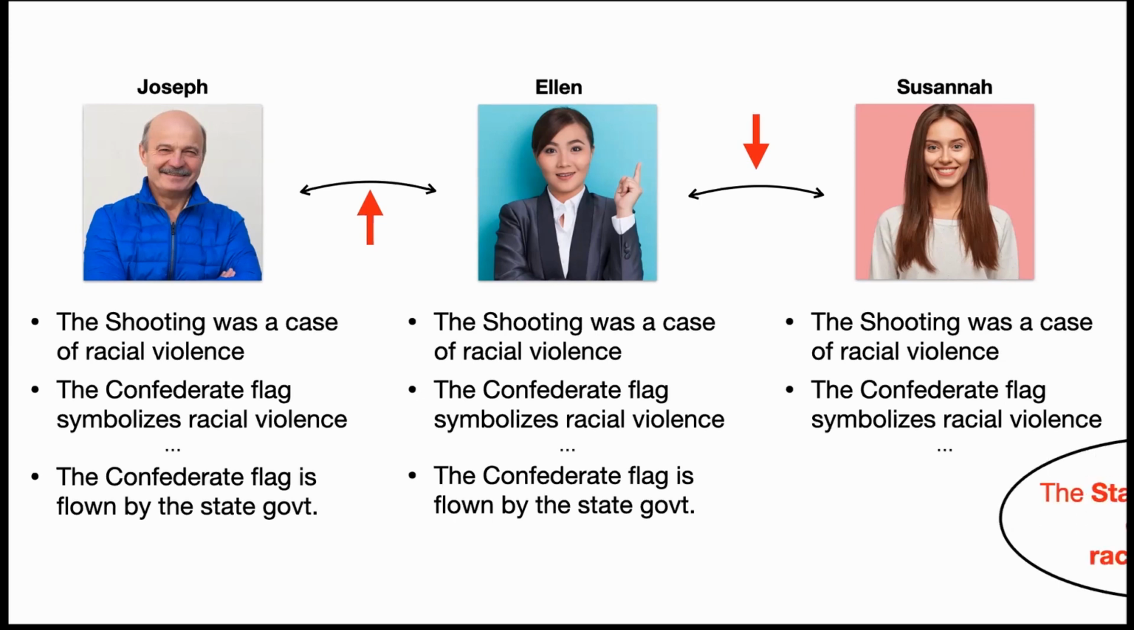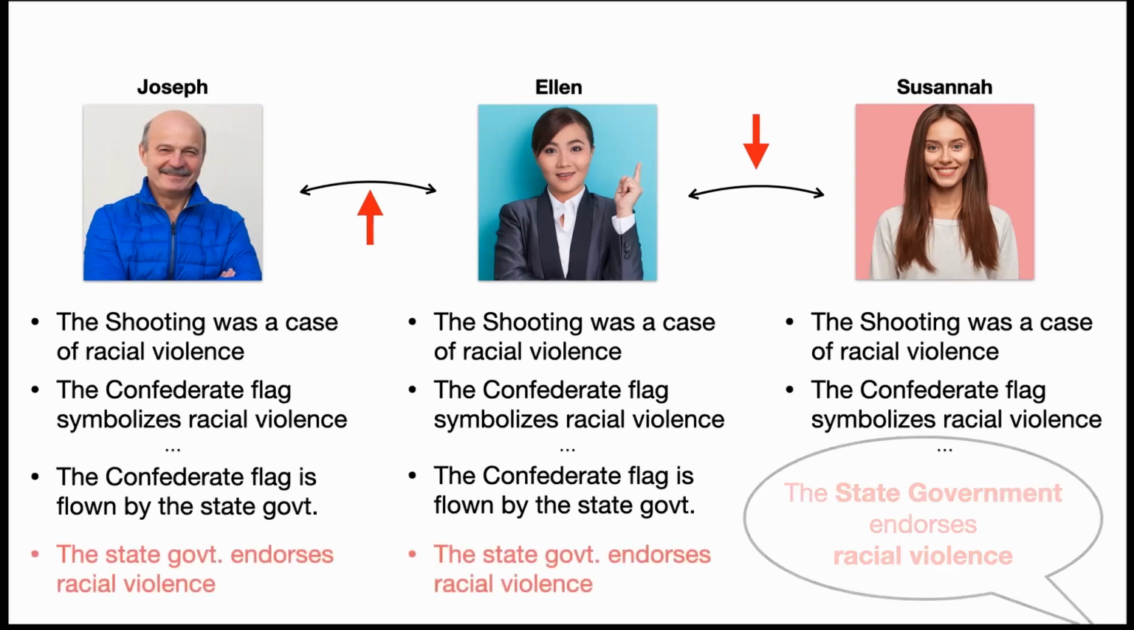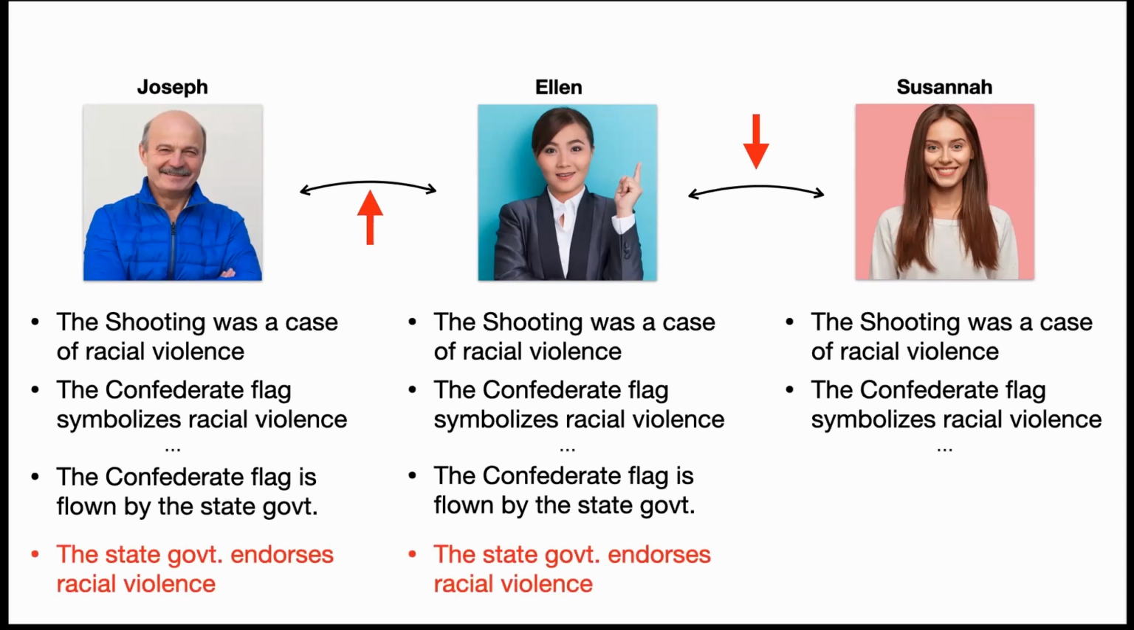So now what happens? Somebody else comes along and suggests to them that the state government endorses racial violence. Now, if these individuals are using their existing knowledge to determine whether or not to adopt this new belief, then Joe and Ellen, having this belief that the Confederate flag is flown by the state government, might be more likely to adopt it. But Susanna, not having that belief, is less likely to do so.